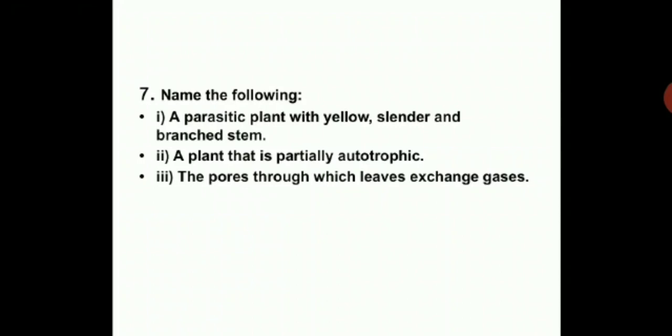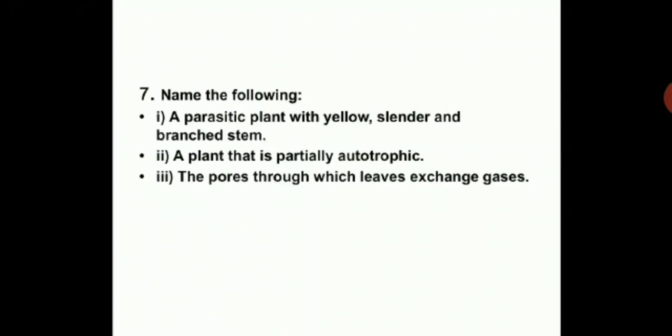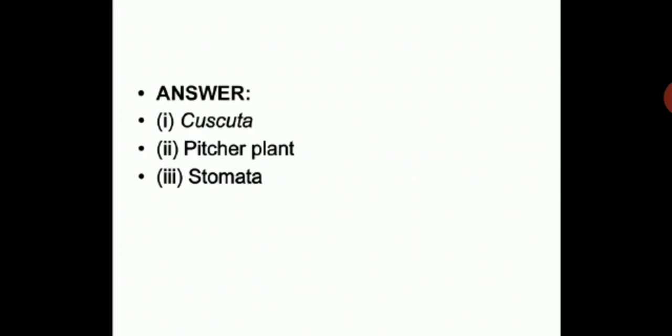Parasitic plant with yellow cylinder and branched stem, Cuscuta. A plant that is partially autotrophic, you know, pitcher plant. And stomata is the pore through which leaves exchange gases. So you can take down the answers for this. Name the following. This is the answer.